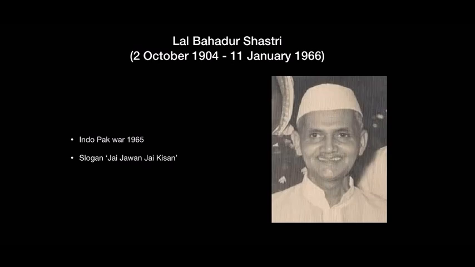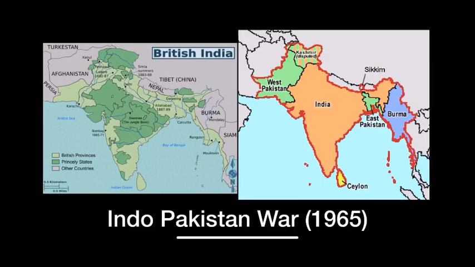Now, when Lal Bahadur Shastri was the Prime Minister of the country, India and Pakistan went to war in 1965. Now, the war was over the region of Kashmir. Now, on your screens, you will see two maps. The first one is of British India. The light green ones are the British provinces which were directly under the control of the British, and the dark green ones are the princely states. The one in grey are other countries.